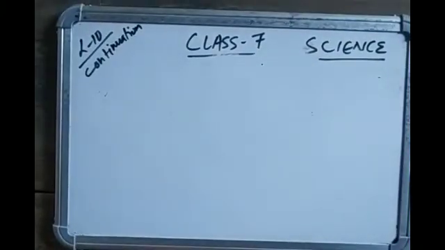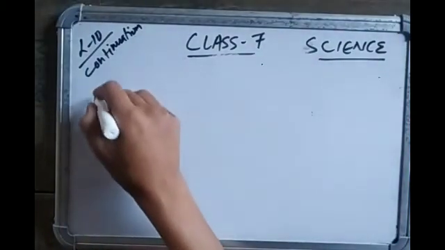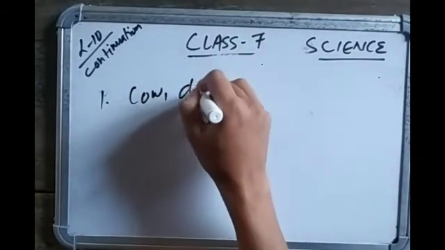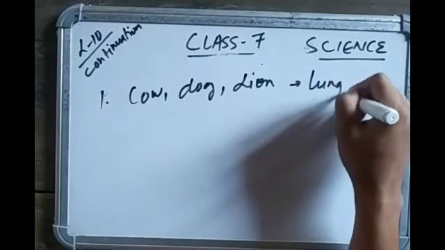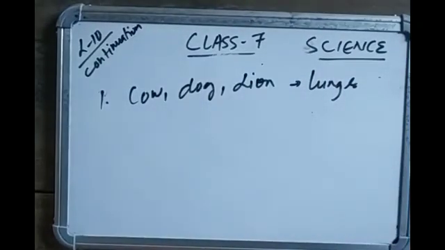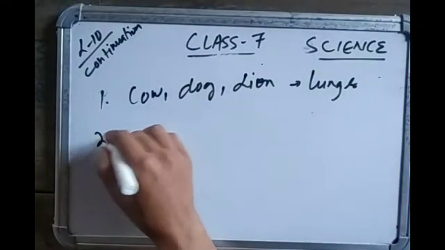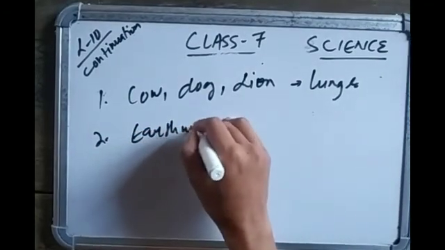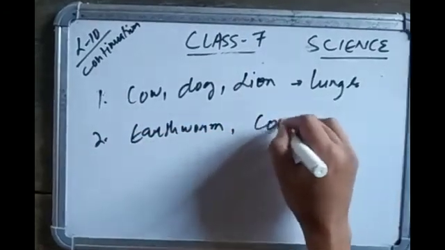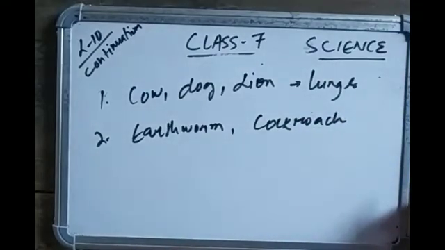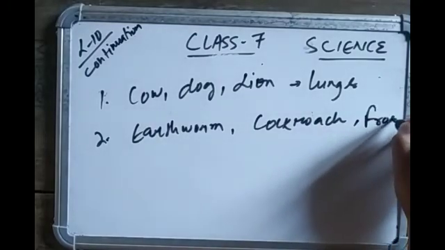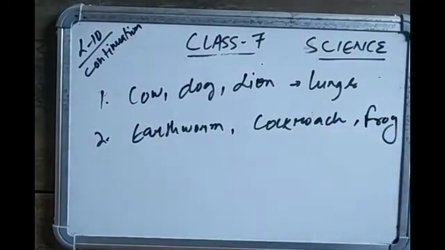So far we have discussed that cow, buffalo, dog, lion breathe using lungs, which is human-like breathing. Earthworm breathes through skin, cockroach through spiracles and trachea, the air tubes, and frog through skin and lungs.